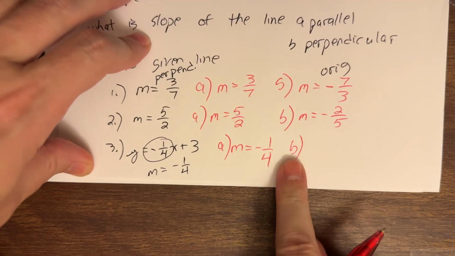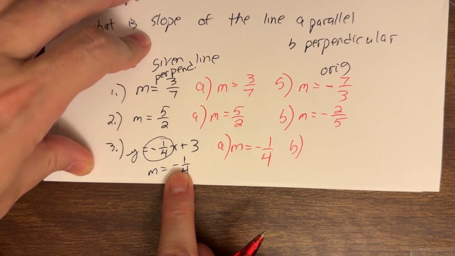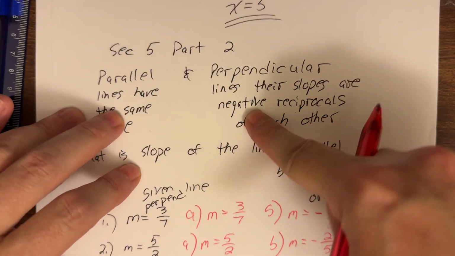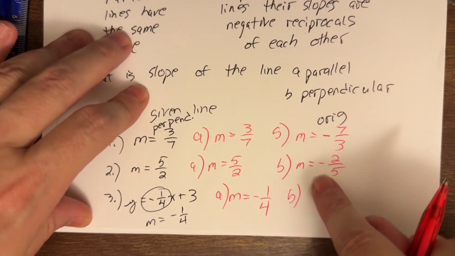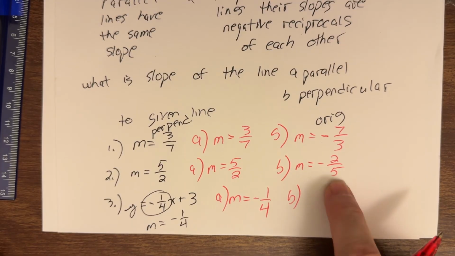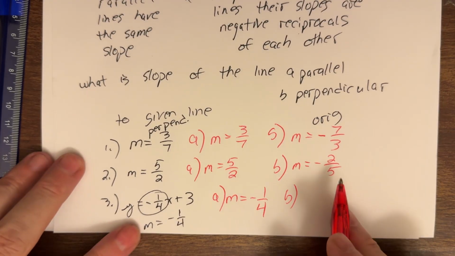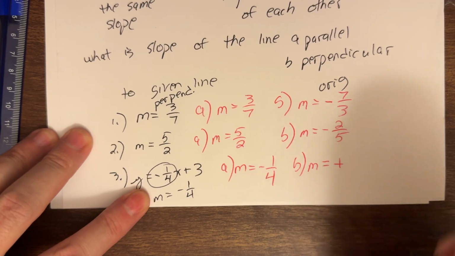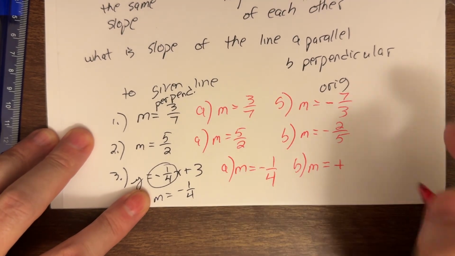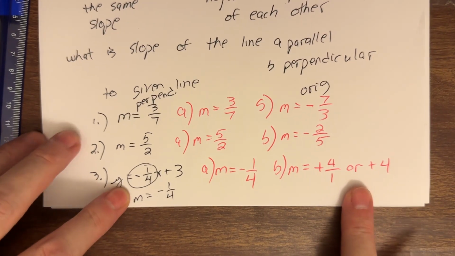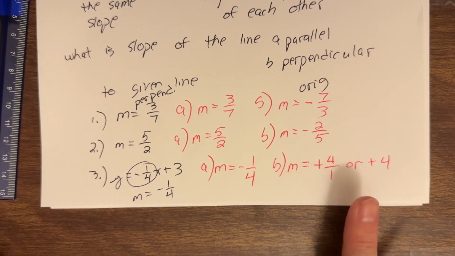And for perpendicular, hit it with another negative. That's where people misunderstand this. They see negative reciprocal, so they think the perpendicular always has to be negative. They miss the idea that you're hitting it with a negative. And since this started already negative, I'm actually going to get a positive this time. Flip my fraction, 4/1, or simply just +4.